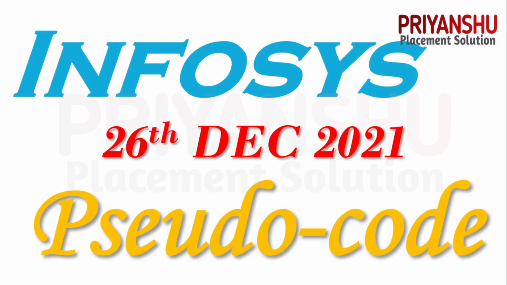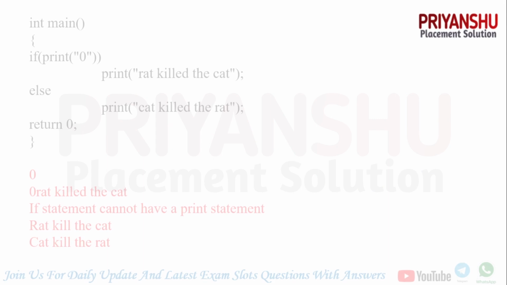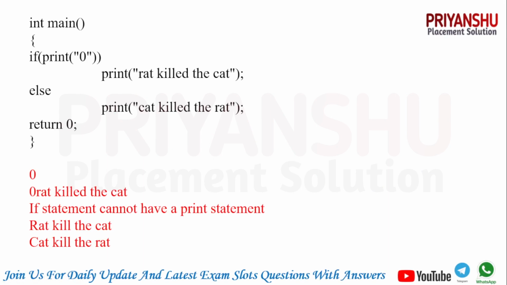Okay, so let's discuss one by one what types of pseudocodes were asked in the last slot. In Infosys you have five pseudocodes, and you need to solve these five pseudocodes in 10 minutes. Okay, 10 minutes time duration is there. Clear guys? So let's discuss how to solve this pseudocode.